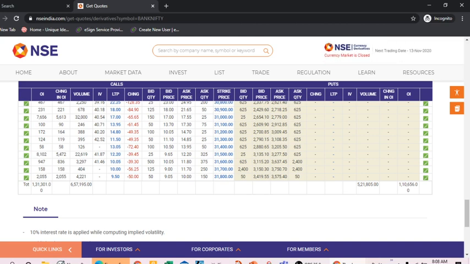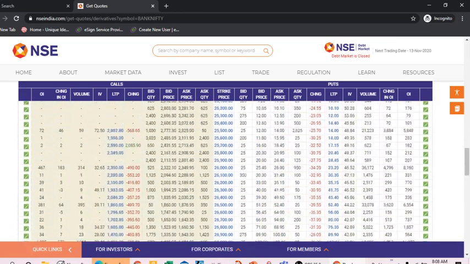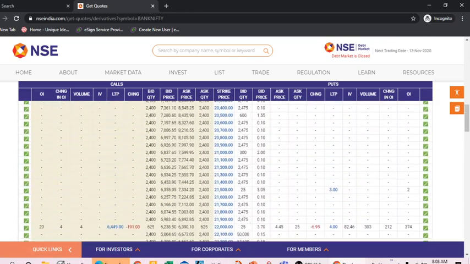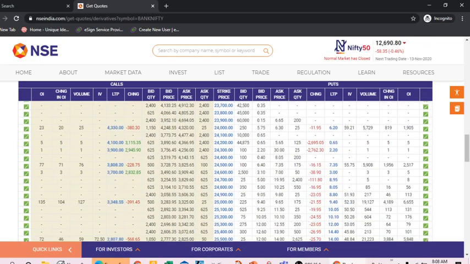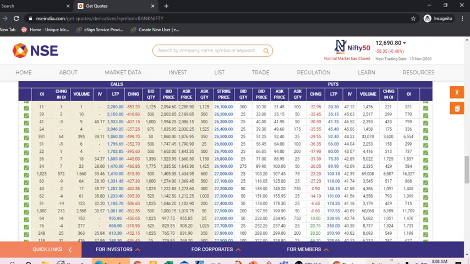We find here 1,31,301, and open interest here 1,10,000. So this is the approximate open interest. We can see here the approximate open interest. Now, if we want to find the change in open interest, it will show the open interest